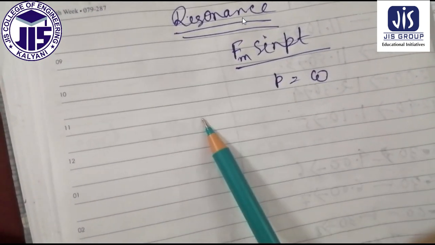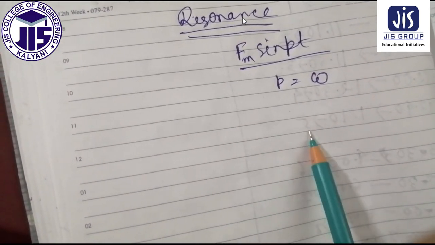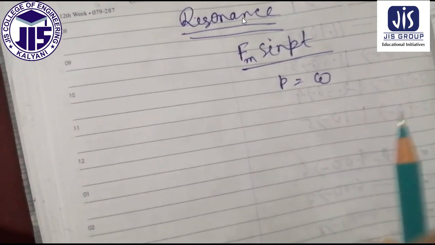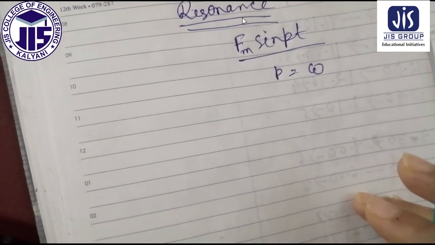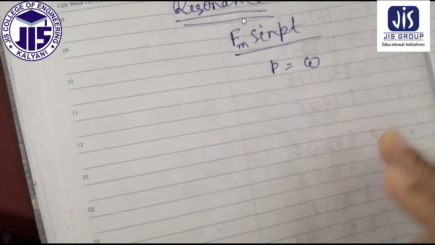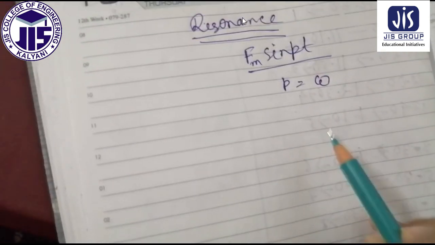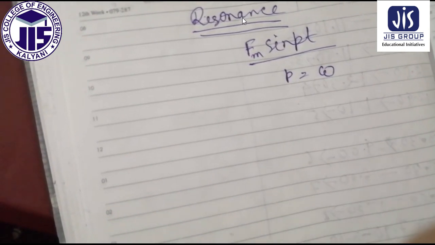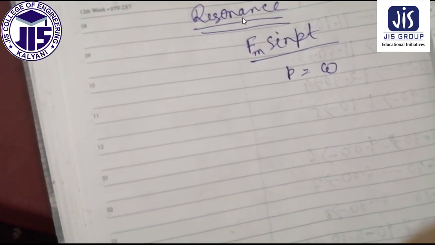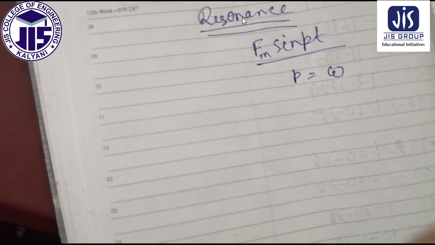So a vibrating tuning fork of some frequency makes another tuning fork of the same frequency vibrate when they are brought together, as we have seen. This is a real life example of resonance.